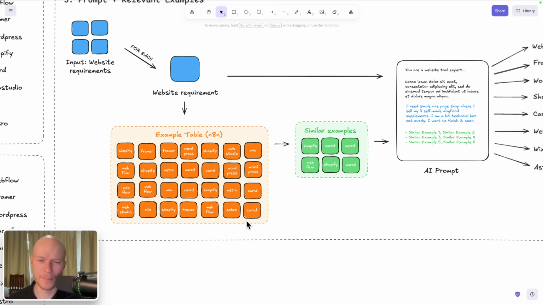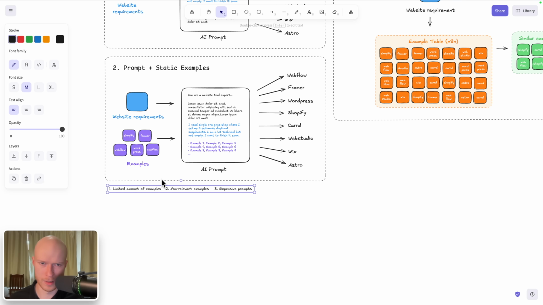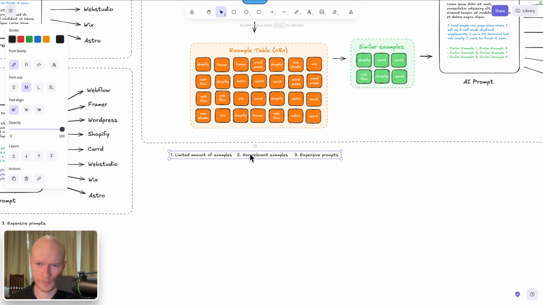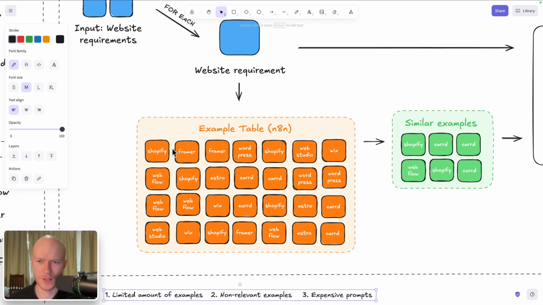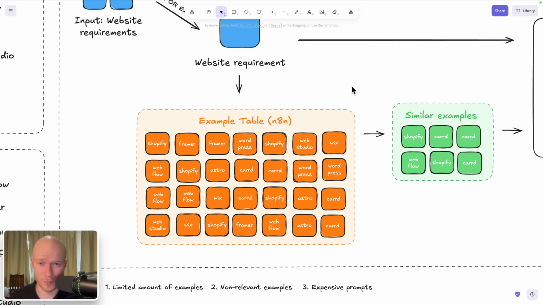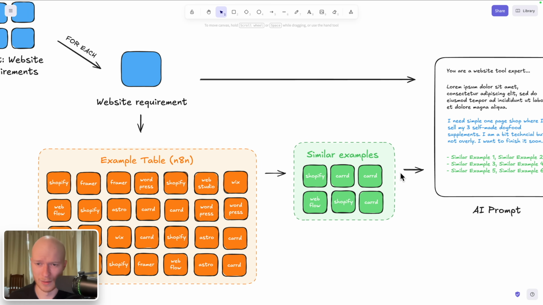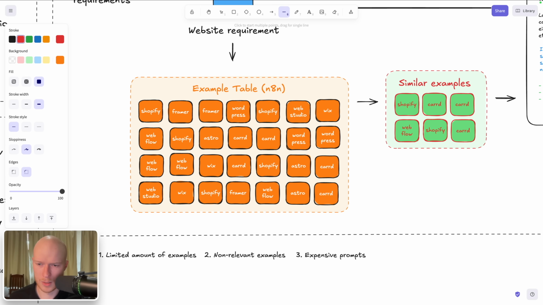And this approach immediately solves all of the problems that we had in approach number 2. So if I copy this here, limited amount of examples is no longer an issue, because in this examples database we can put in as many examples as we want. Even if we have 1,000 examples here, it does not matter, because whenever we run this system, we only pull out the 5 or 6 most relevant examples anyway. So limited amount of examples is no longer an issue.